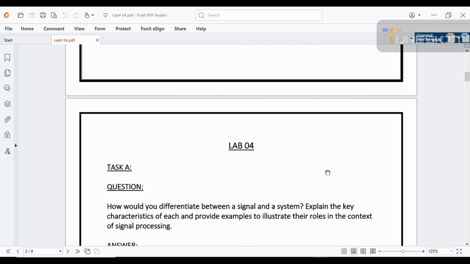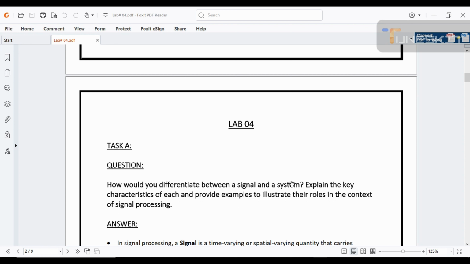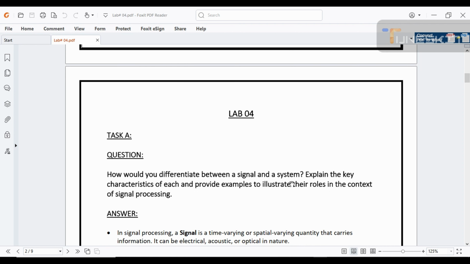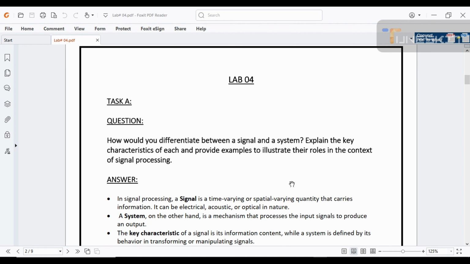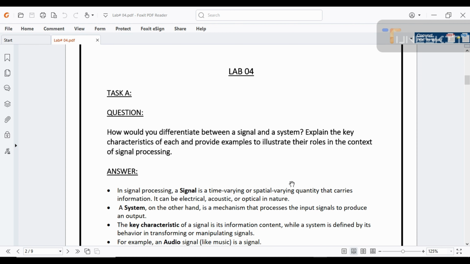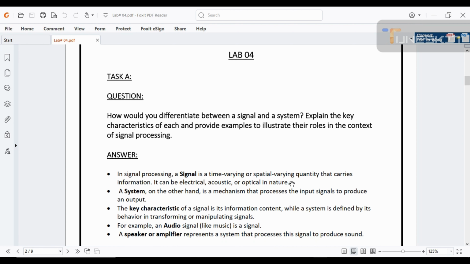So moving to our task A, we have a question: how would you differentiate between a signal and a system? Explain the key characteristics of each and provide examples to illustrate their role in the context of signal processing. The answer of this question is: in signal processing, a signal is a time varying signal that carries information. It can be electrical or optical in nature. A system, on the other hand, is a mechanism that processes the input signal to produce an output.